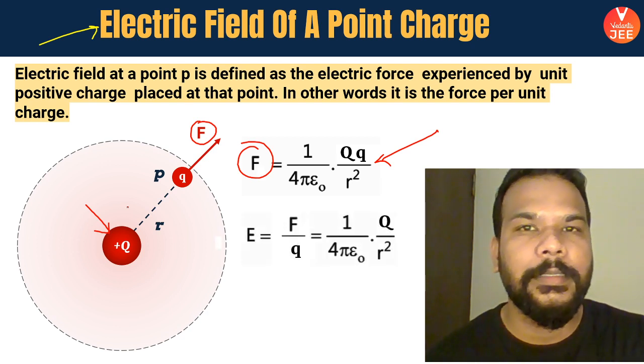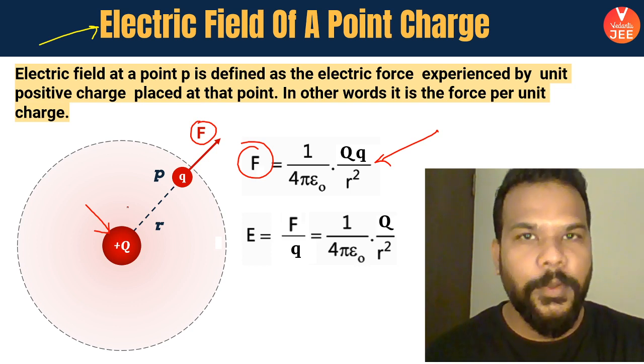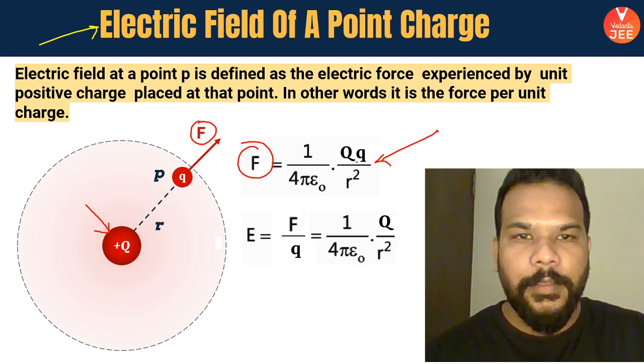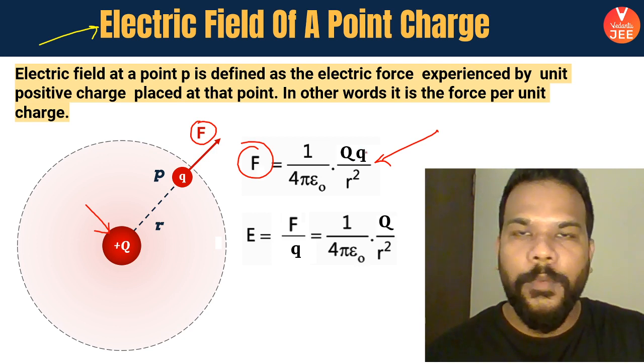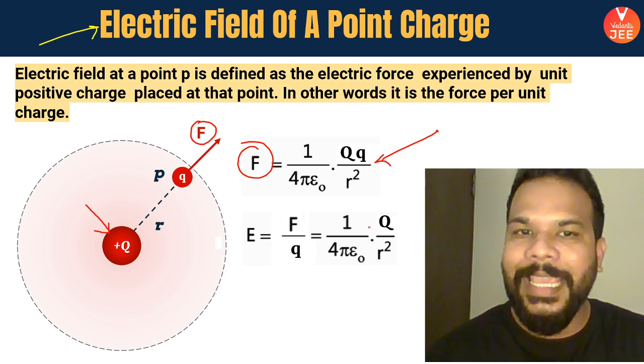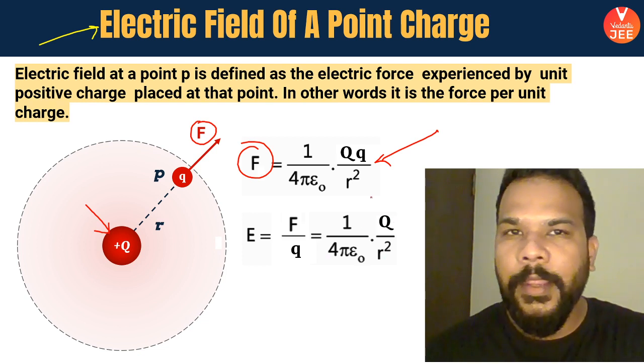Force experienced per unit charge, right? So small q is being taken into the denominator, and the expression looks like K capital Q by R square.